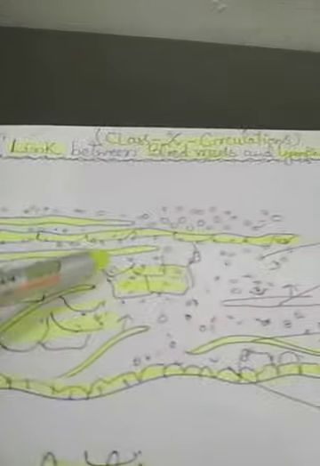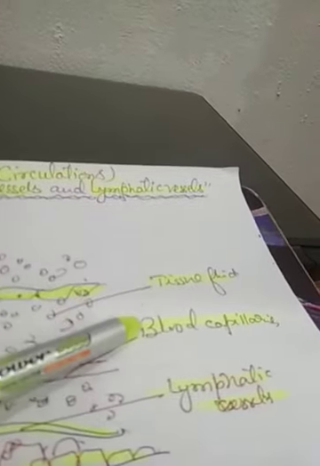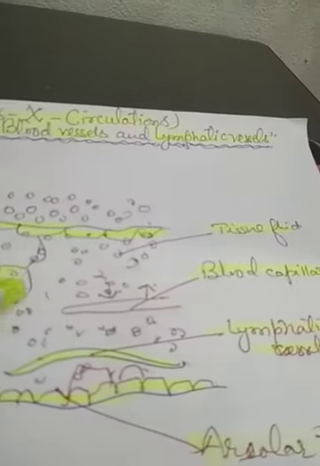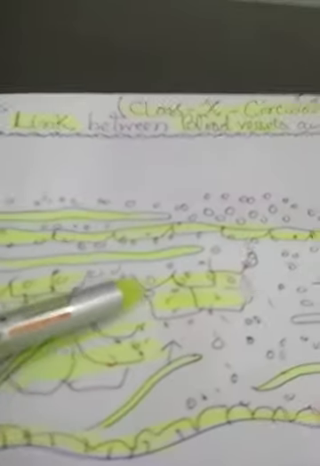So here, look at this diagram carefully. These are the tissue fluid, blood capillaries, and lymphatic vessels that you are looking at, and these are the boundaries of the areolar tissue. Areolar tissue means the space between different tissues and different organs.